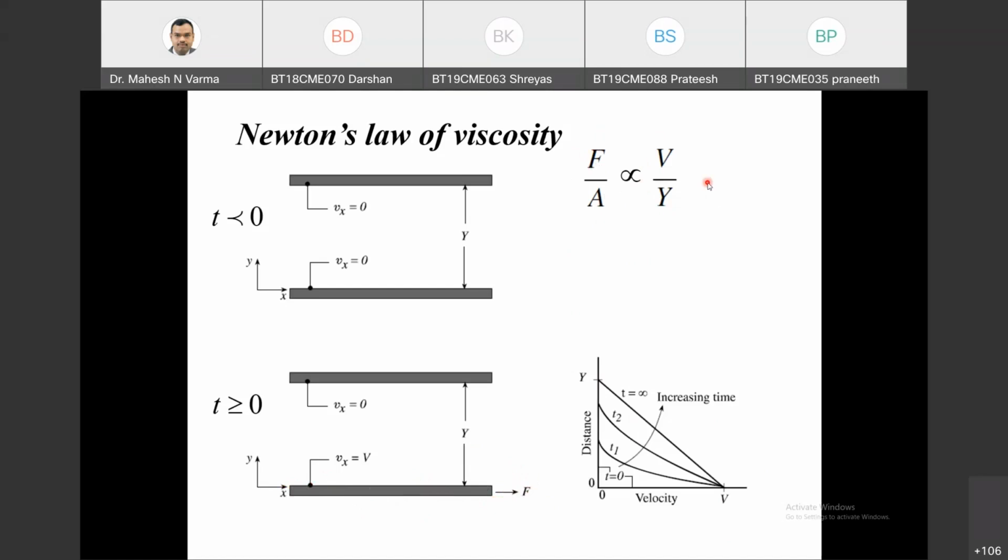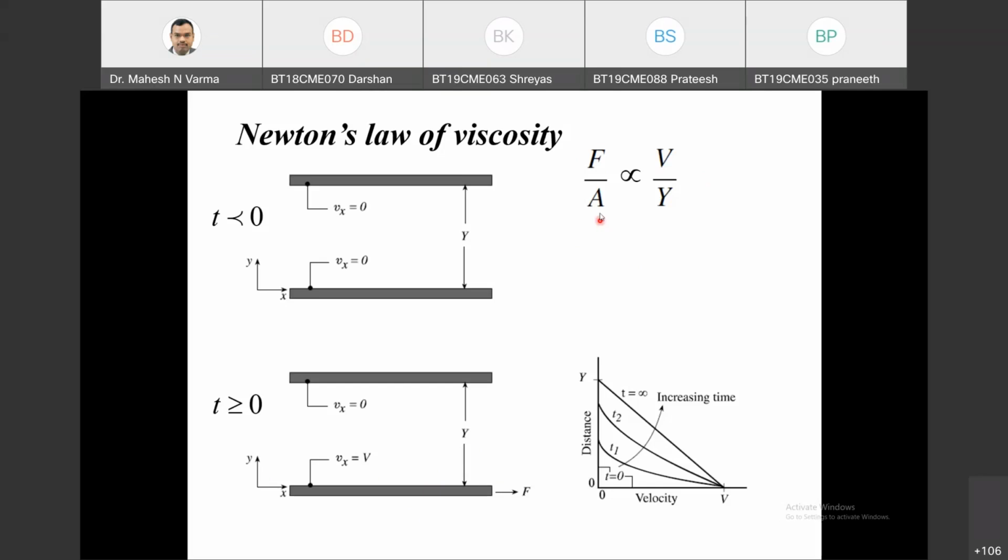Initially this is the observation made by Newton, and then he gave a detailed discussion over viscosity, and a complex equation is also given. We will discuss the generalized law of viscosity after say 10-15 classes or so. Here is Newton's law of viscosity.